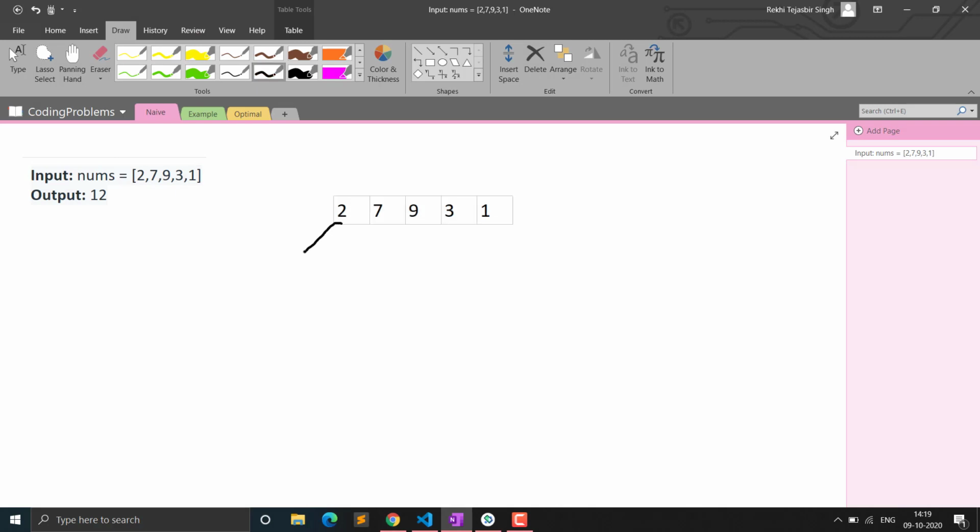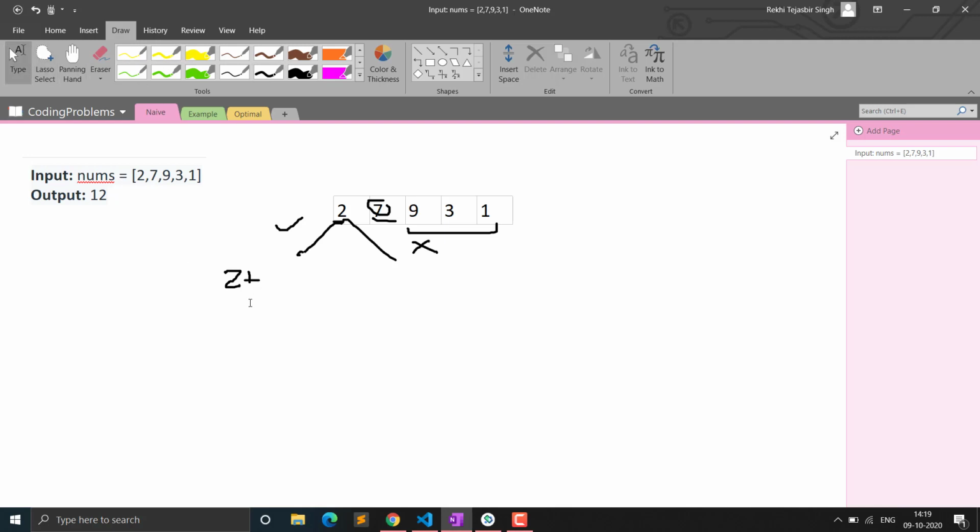So if we are starting from this 2, either we include it or we don't include it. If we include this 2, we cannot include 7, so we will have to call the function recursively for this part, excluding this 7, because we cannot rob the adjacent houses. So if we include 2, the profit will be 2 plus the function that we have made.